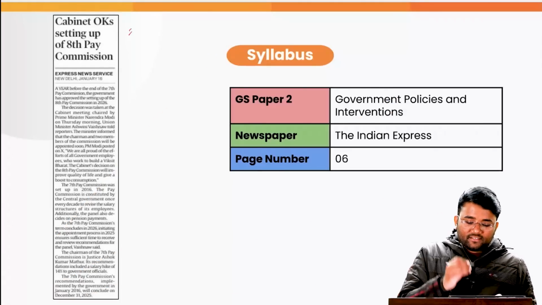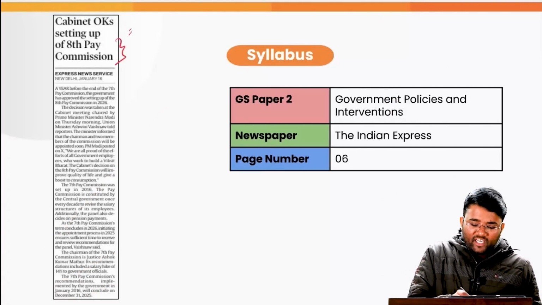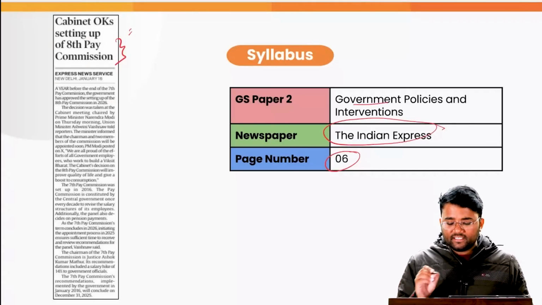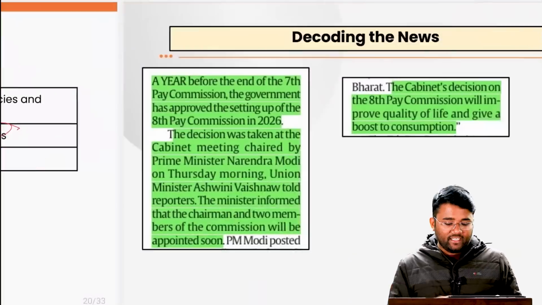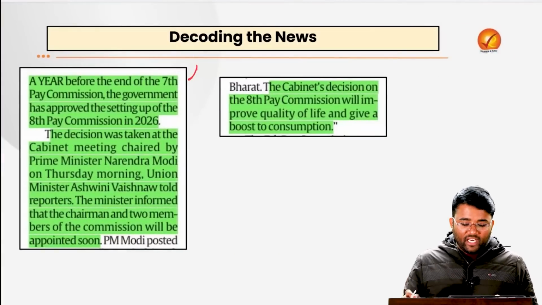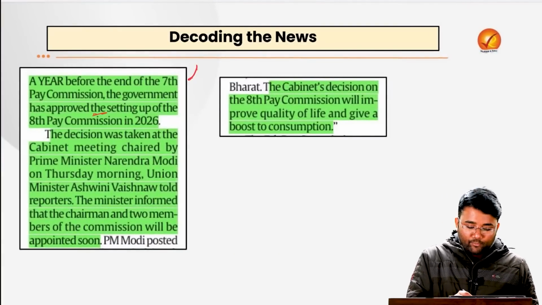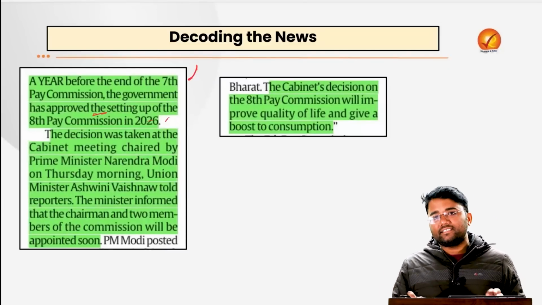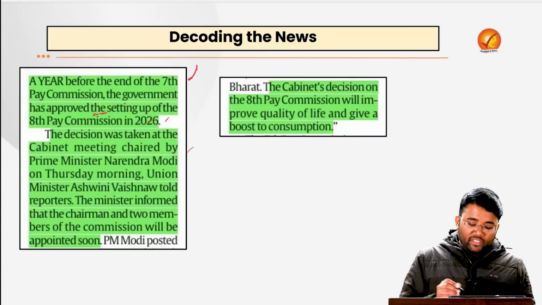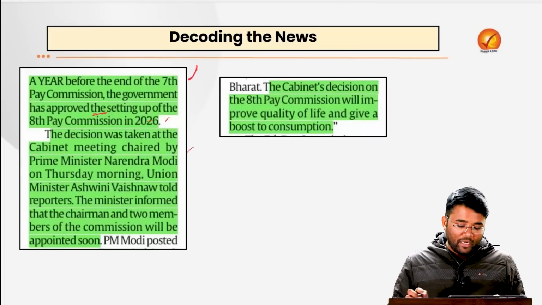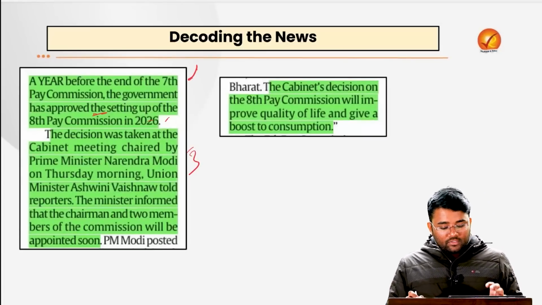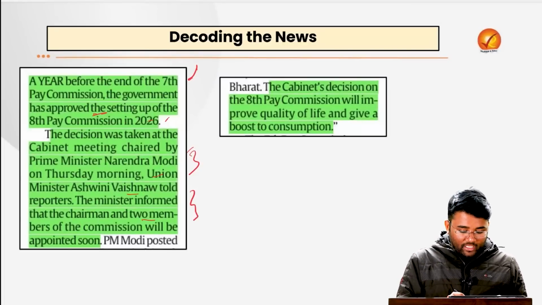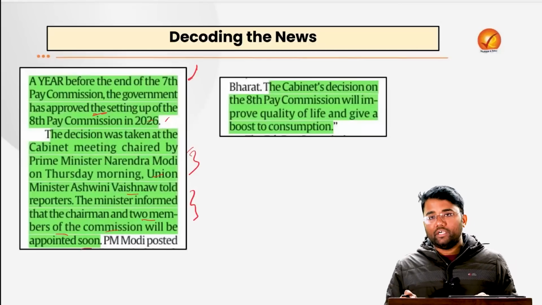Then our next topic is that the Cabinet okays the setting up of the 8th Pay Commission. This topic has come in today's Indian Express, page number 6, and is related to GS Paper 2, government policies and interventions. A year before the end of the 7th Pay Commission, the government has approved the setting up of the 8th Pay Commission in 2026. This decision was taken at a Cabinet meeting chaired by Prime Minister Narendra Modi, and Union Minister Ashwini Vaishnaw informed that the chairman and two members of the commission will be appointed soon.